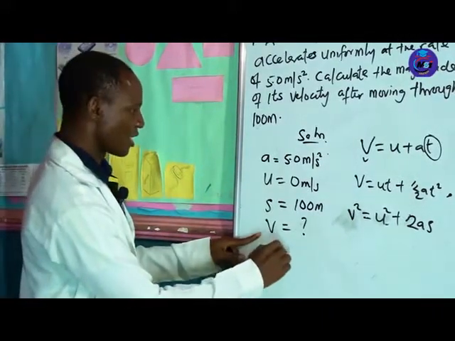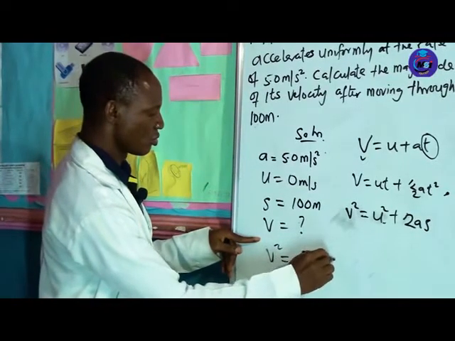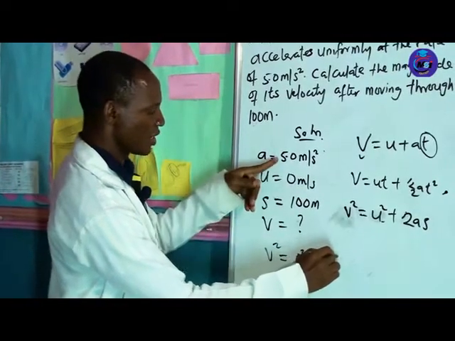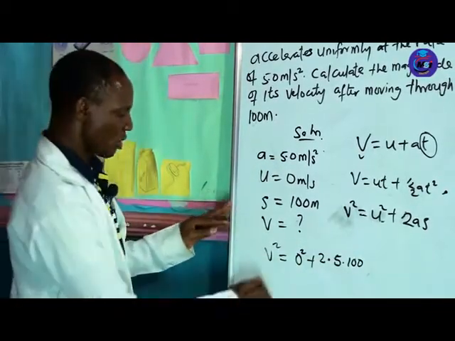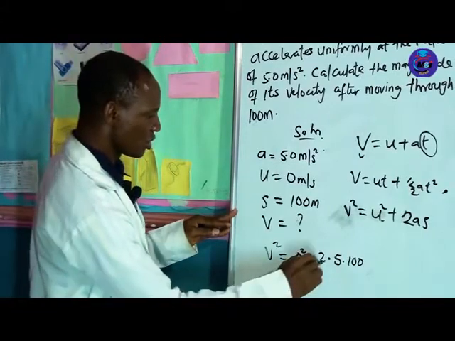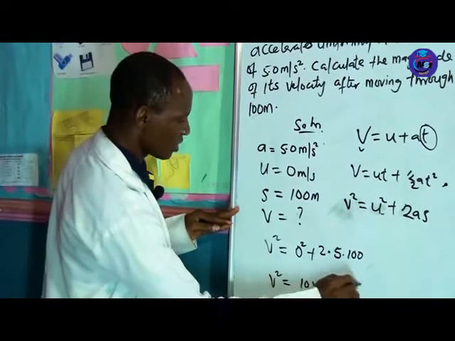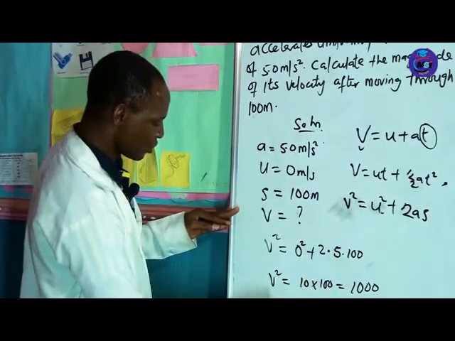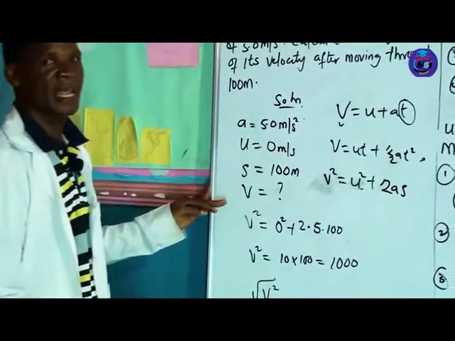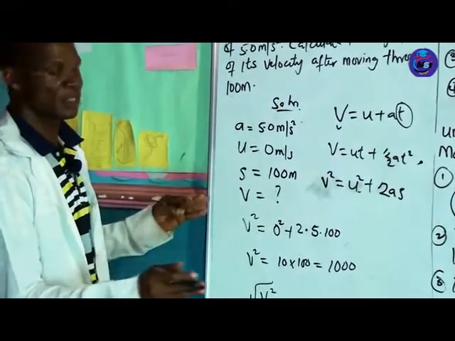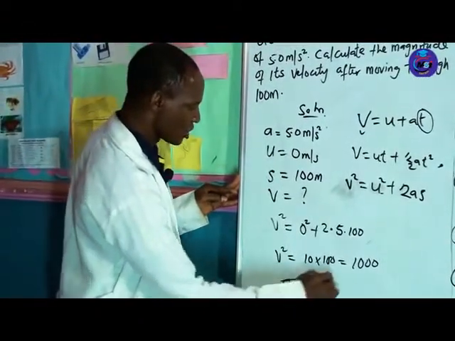So just make use of this formula. Our v squared is equal to u squared, our u is 0, plus 2 times a, our a is 5, times x, our x is 100. So we have v squared equal to 10 times 100, which is 10,000. So find the square root of this: applying root to both sides to eliminate the square. Do the same thing to the right.